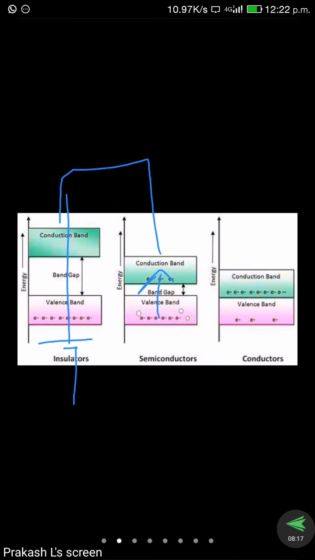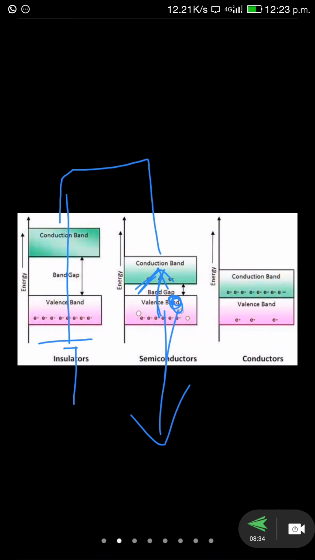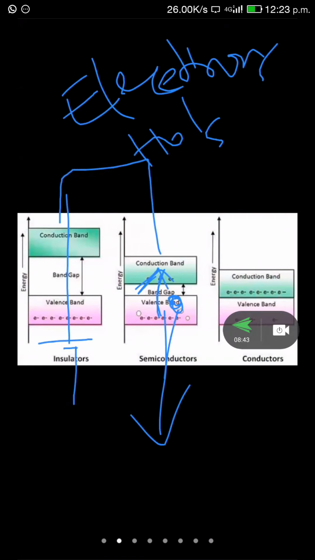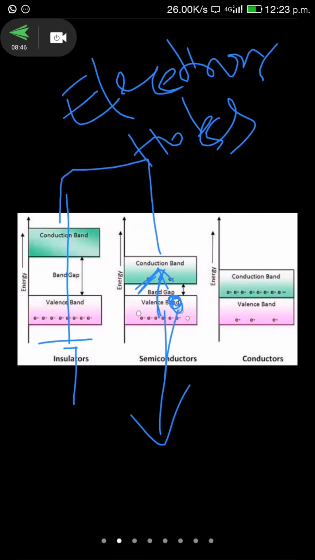These leaving electrons create some space. That space is called a hole. So each and every semiconductor has electrons and holes. Electrons are nothing but negative charges, and holes are nothing but positive charges.